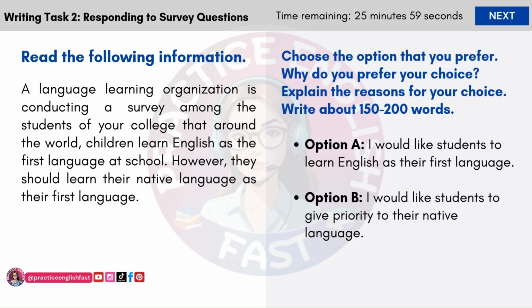Choose the option that you prefer. Why do you prefer your choice? Explain the reasons for your choice. Write about 150 to 200 words. Option A, I would like students to learn English as their first language. Option B, I would like students to give priority to their native language. The goal is to write a persuasive and logical response. You don't need to agree with the option you pick. Just make sure your reasoning is strong and easy to follow.